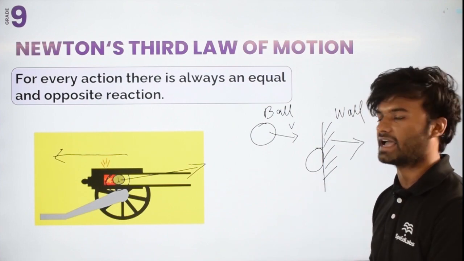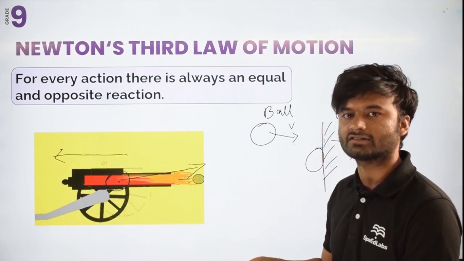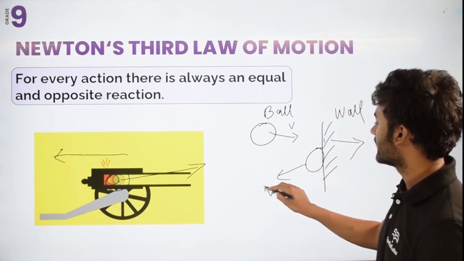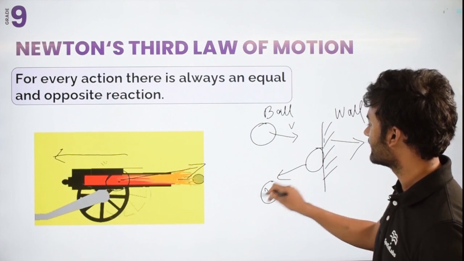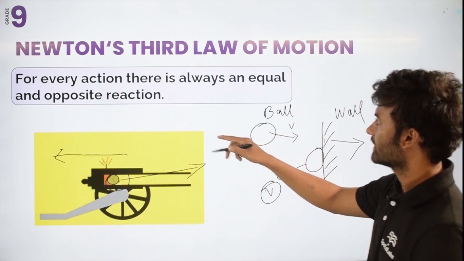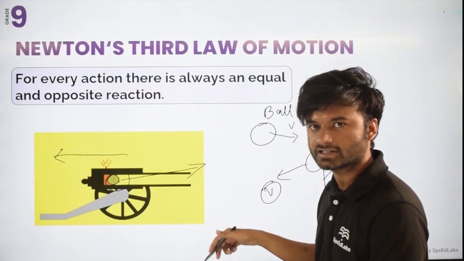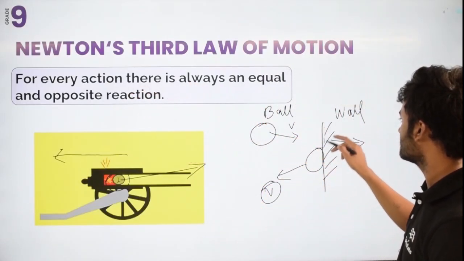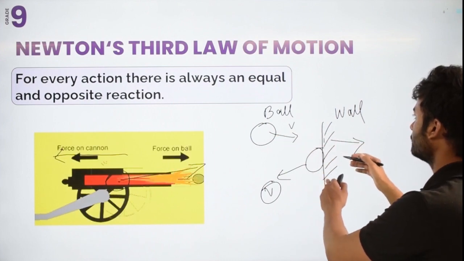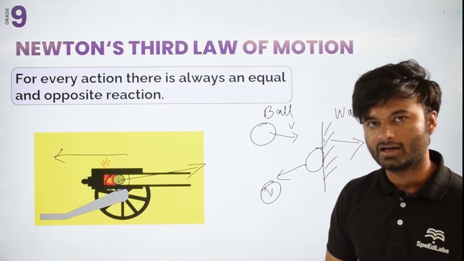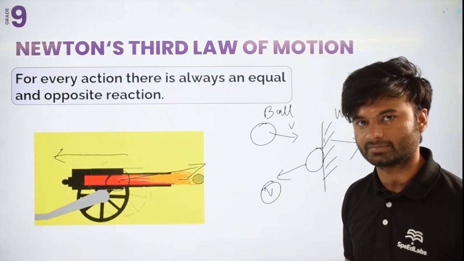At the same time, the wall will also apply some force to the ball, and the ball will start to move back like this. So every action has an equal and opposite reaction.